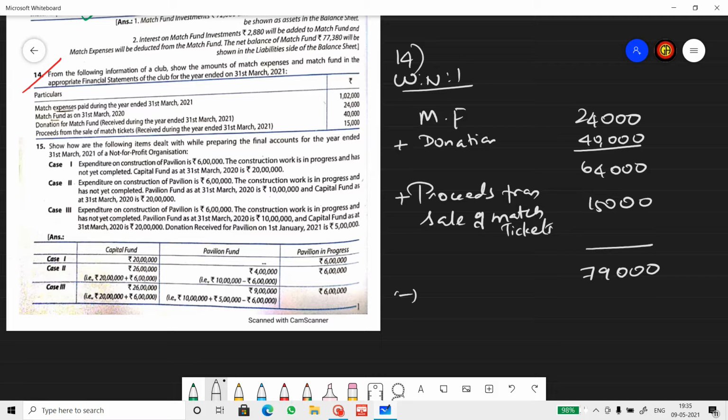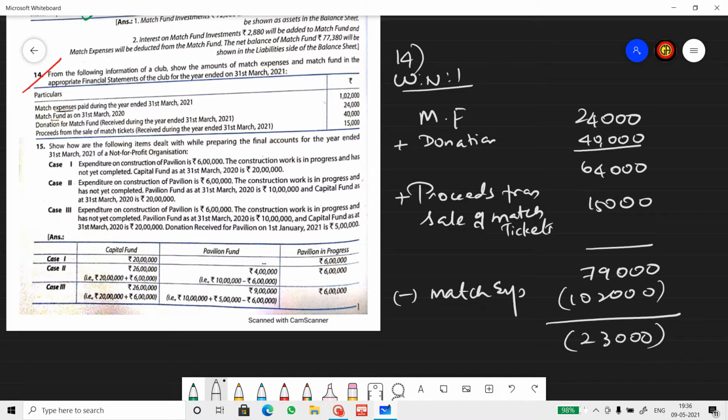And then there is a match expense, which is 1 lakh and 2,000. Okay, so the expense amount is much more than the total receipt amount. So that means we are subtracting 1 lakh 2,000 from 79, which means we end up by getting negative 23,000 or minus 23,000.